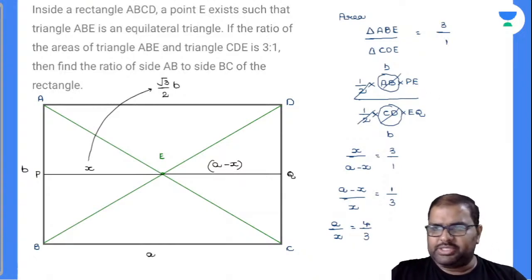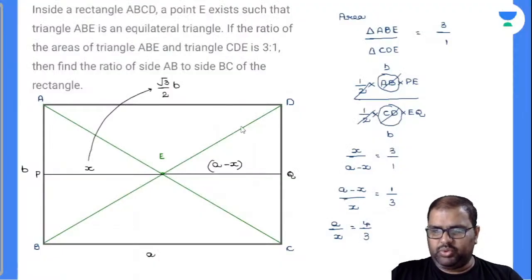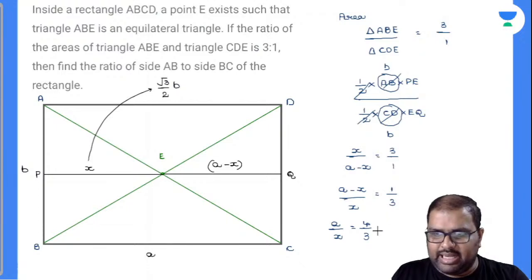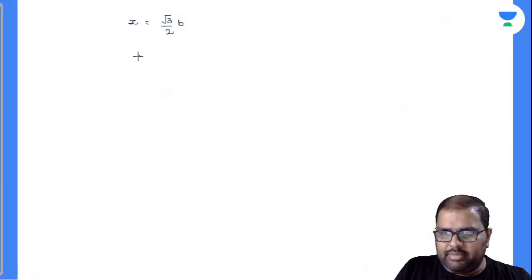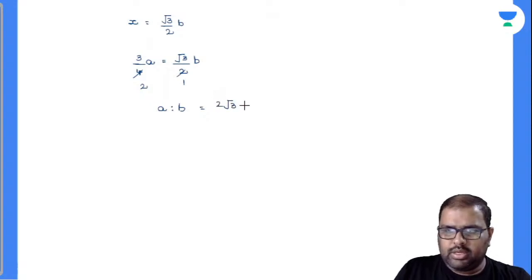I'll take one more slide here, as we don't have enough space. Closely observe, the X value is equal to root 3 by 2 B. In place of X, I can write 3 by 4 A. So 3 by 4 A is equal to root 3 by 2 B. The 2s and 3s cancel out, and automatically A is to B is equal to 2 root 3 is to 3.